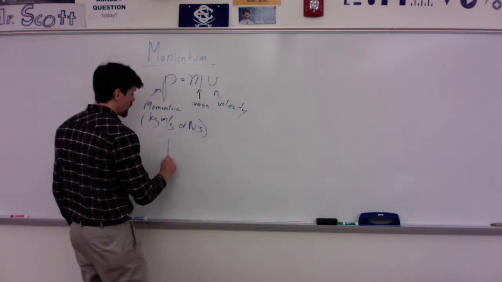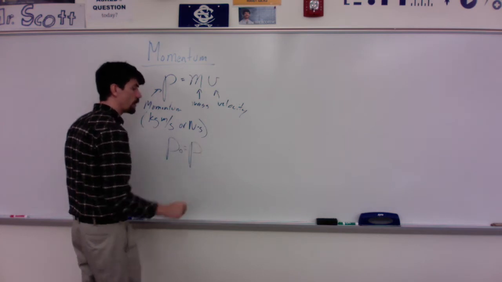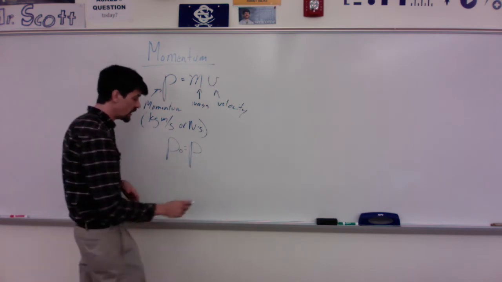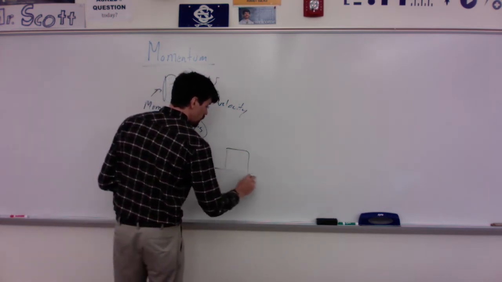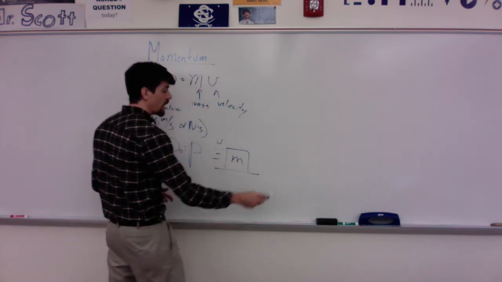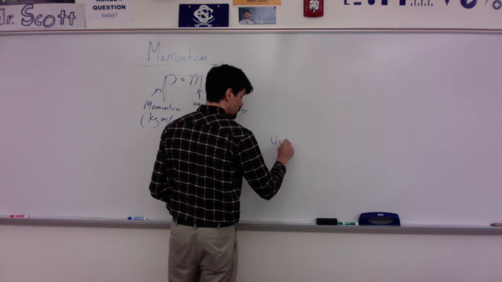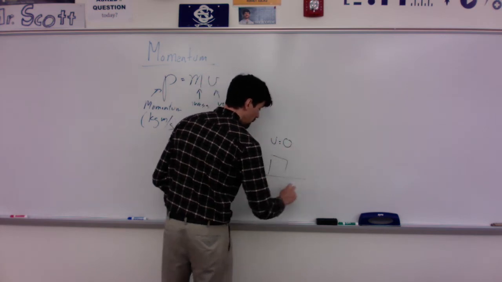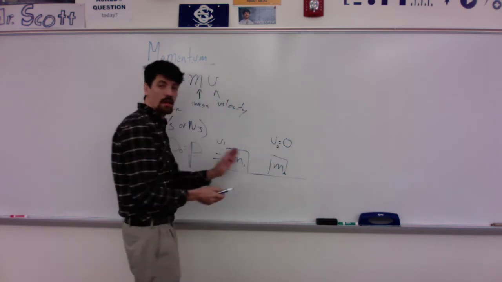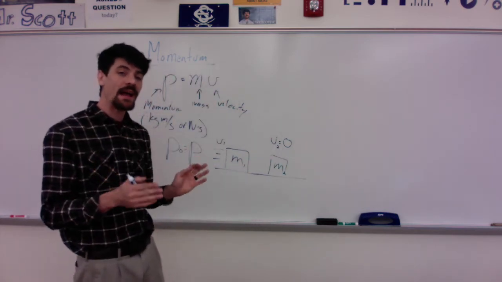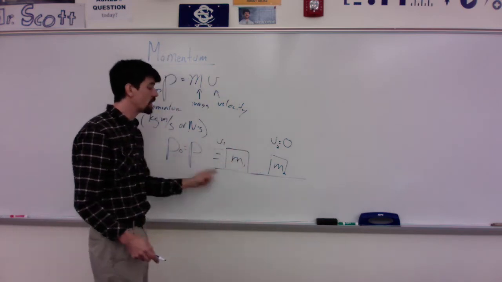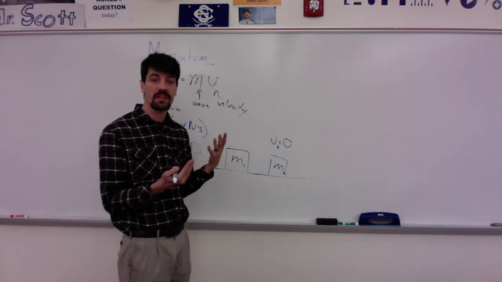The big thing with momentum is that it's always conserved within the system. That means that the initial amount of momentum in the system is equal to the final. That really deals with collision things, multiple objects. So if we've got two blocks, one coming in that has some mass and some V, and this hits a stationary block with some other mass, no matter what happens, if they stick together, if they bounce off, whatever happens, the initial amount of momentum before is going to have to be equal to the after.